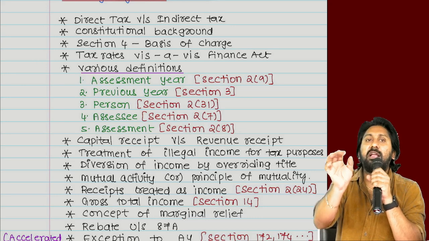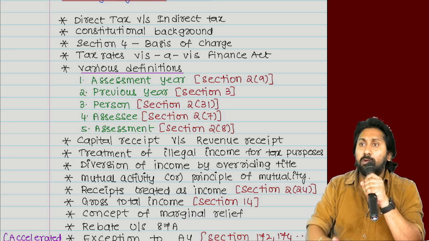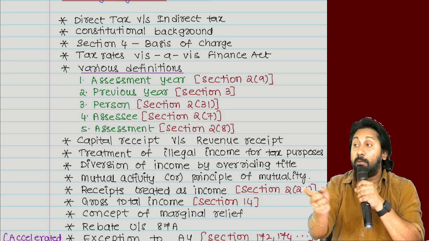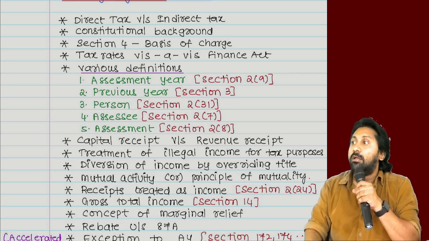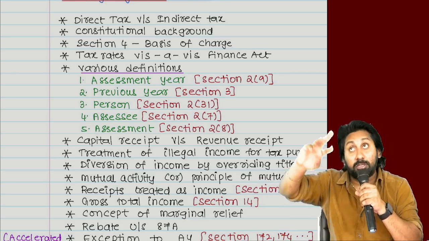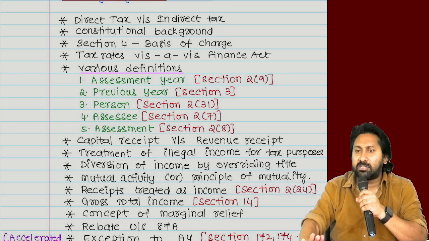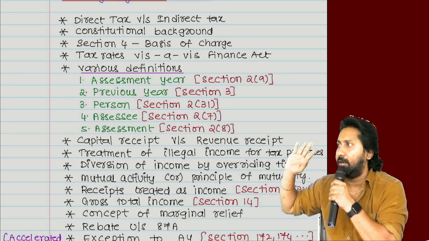So, on agricultural income, can you impose a tax in India? Cannot impose tax. Who did not give you that power? The Constitution did not give you that power. Moreover, Section 10 Clause 1 of the Income Tax Act says that there is no tax on agricultural income. Both sides said that. The Constitution anyway does not give you power, and the Income Tax Act also says that income from agriculture is exempted, not taxable.